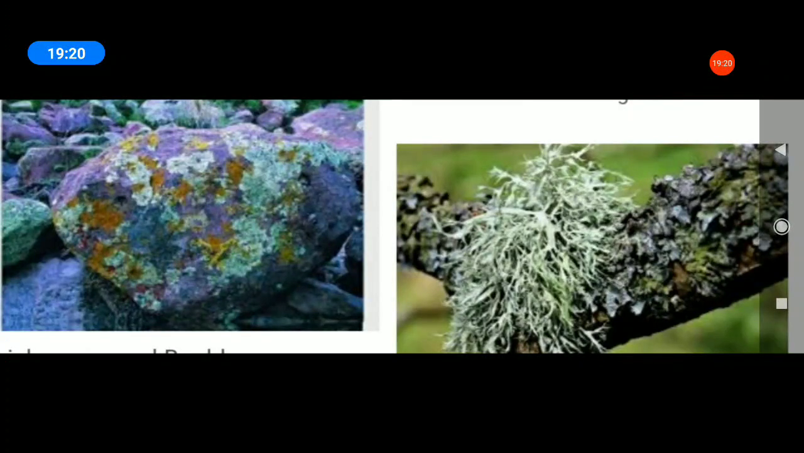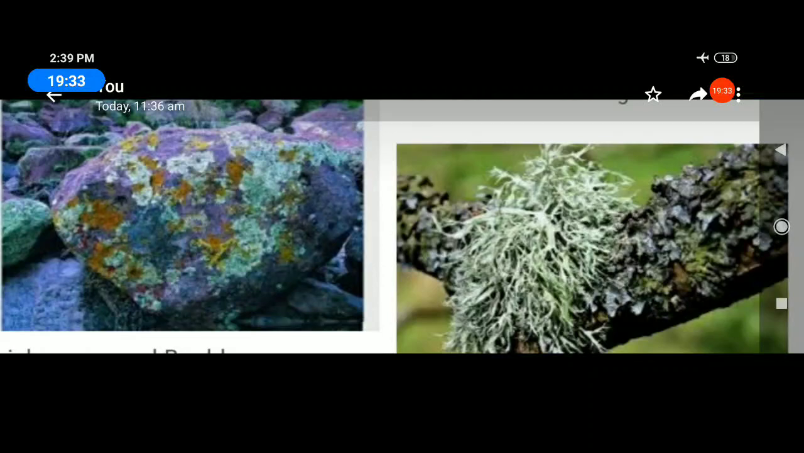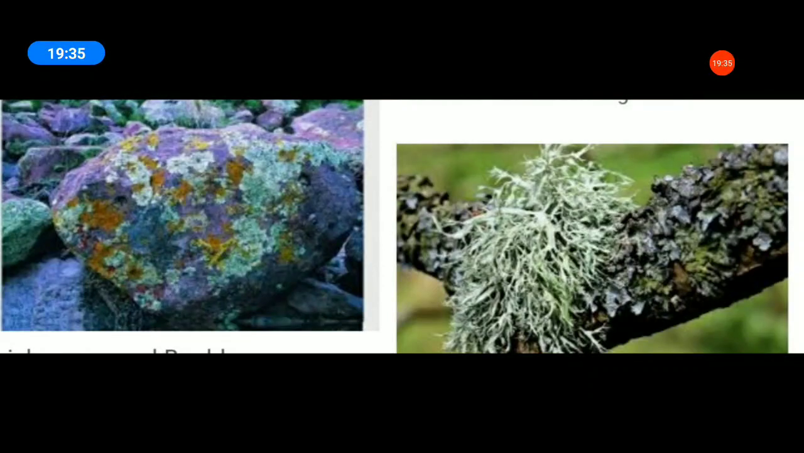Algae and fungi live together dash. Which one is the correct answer? Algae and fungus live together. Very good. Lichens. The answer is lichens. The fungus provides shelter, water and minerals to the algae, and in return the algae provides food, which is prepared by photosynthesis. Okay, what is lichen?